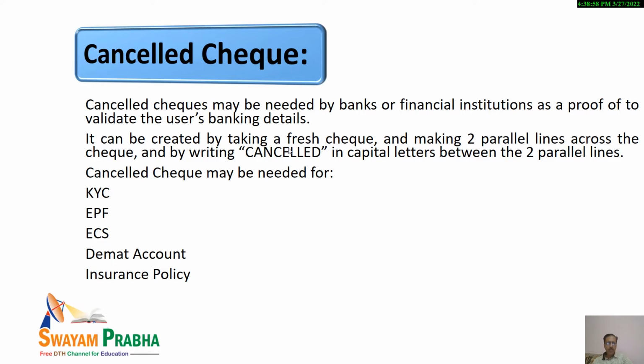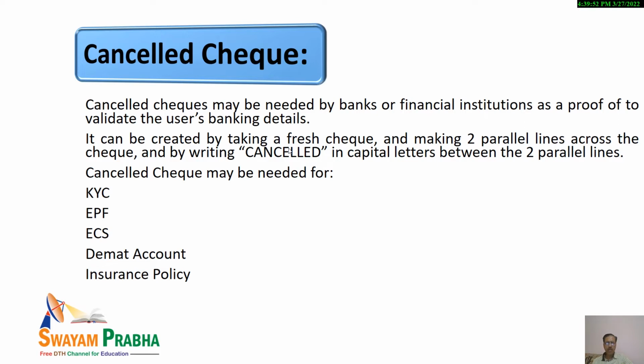Cancelled checks may also be required for know your customer requirements, EPF, that is Employees Provident Fund requirements. It may also be needed for ECS, for DMAT, and for insurance policy. Everything relating to your bank account and banking details will be available, and in case some amount is required to be transferred, it would be transferred accordingly. Otherwise, you may also provide the details when asked.